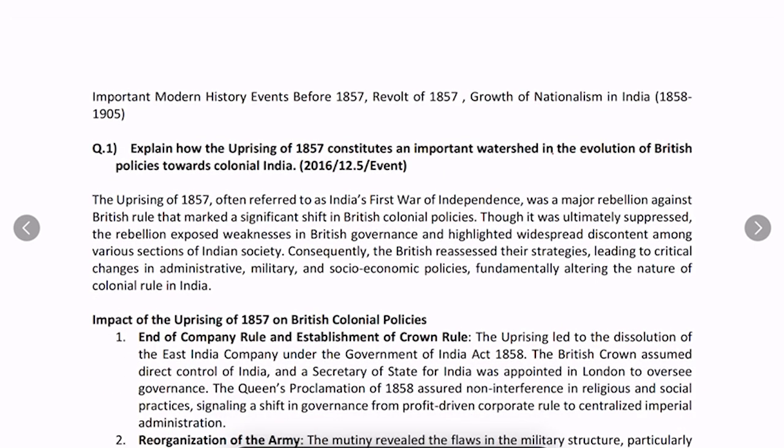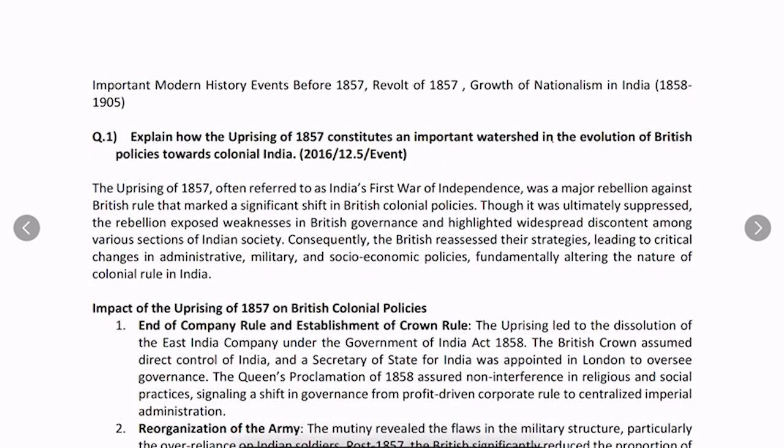The first question is: explain how the uprising of 1857 constitutes an important watershed in the evolution of the British policies towards colonial India.